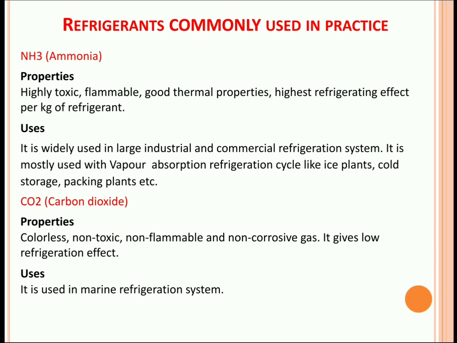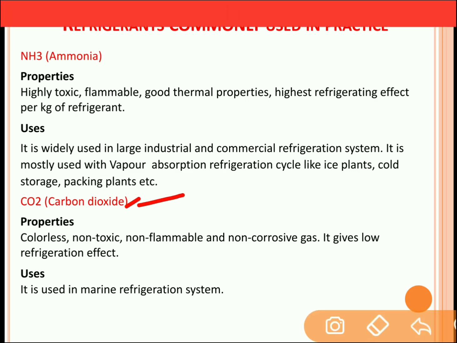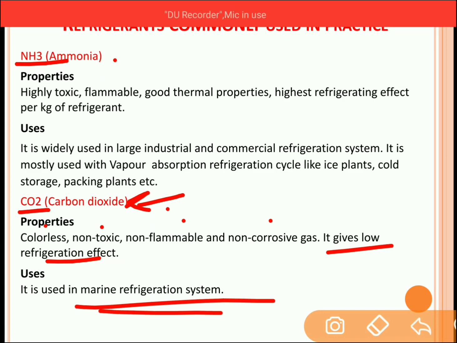Next, carbon dioxide. Carbon dioxide is also a type of refrigerant. The properties of carbon dioxide: it is a colorless, non-toxic, non-inflammable and non-corrosive gas. It gives low refrigerating effect. So compared to ammonia, carbon dioxide has a low refrigerating effect. It means to absorb the same amount of heat from the space, the carbon dioxide requires more power as compared to that of ammonia. Carbon dioxide is used in marine refrigeration systems.